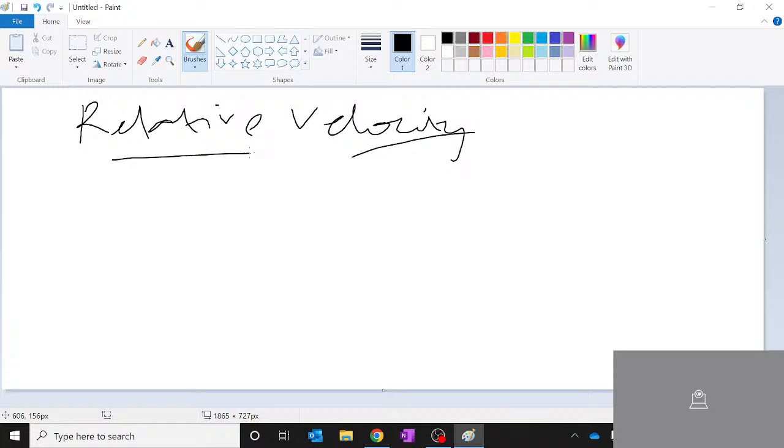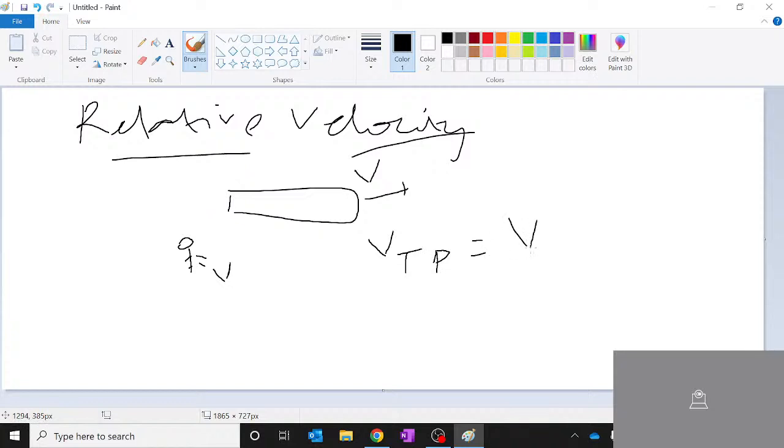We have said a train is traveling, and a person here is stationary. If the velocity of this train is vt and the person's velocity is v, then the velocity of train with respect to person is nothing but velocity of train minus velocity of person, correct?